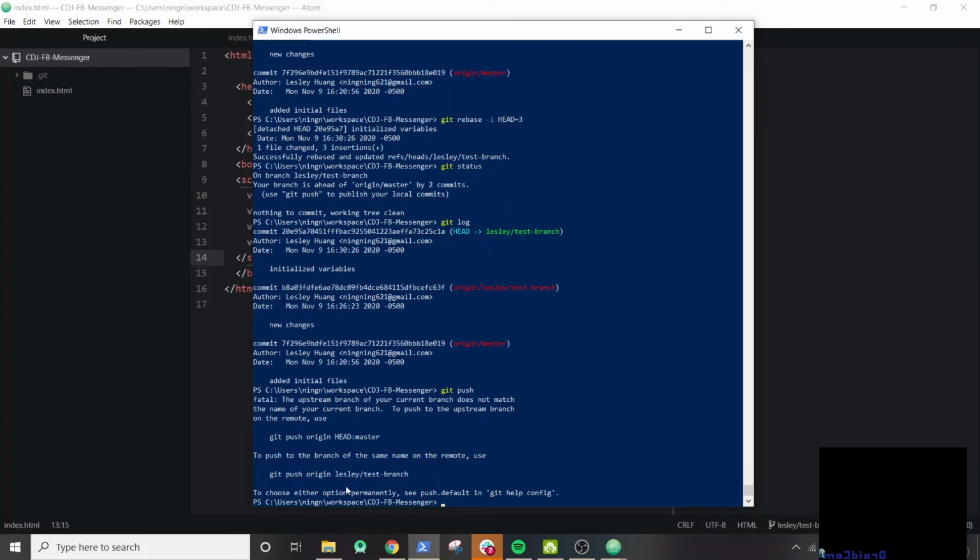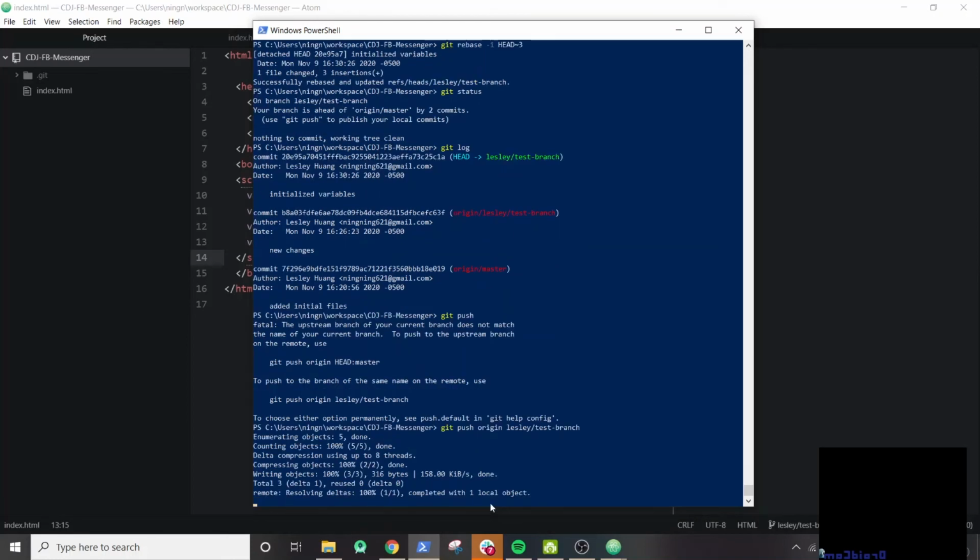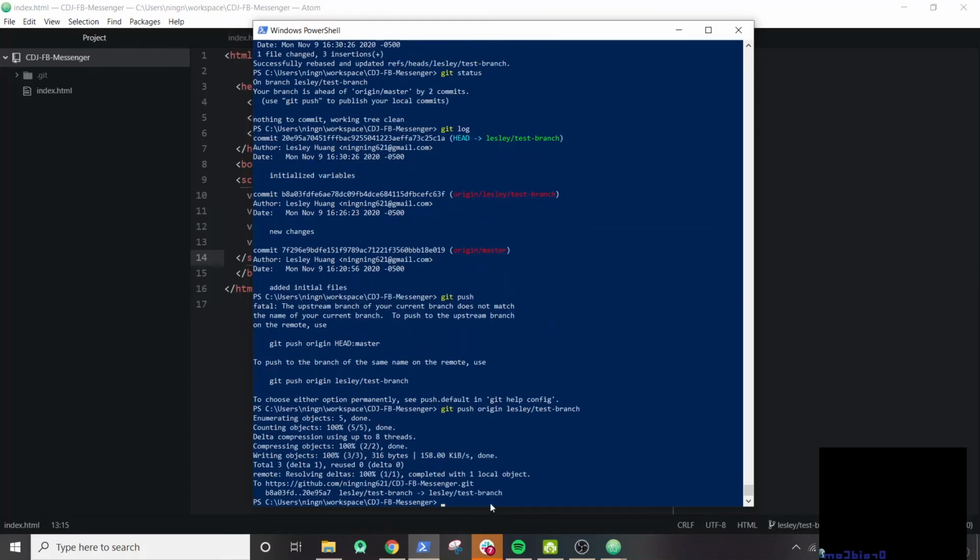Oh, I want to push it to my branch. So let's push it. Okay, now let's just say I squash my commit messages, but I actually want to undo this action. Like I totally messed up. Something that I can do is git reflog.